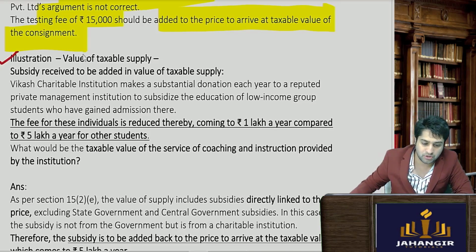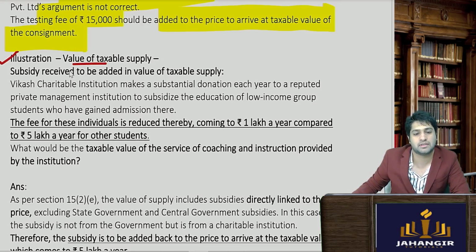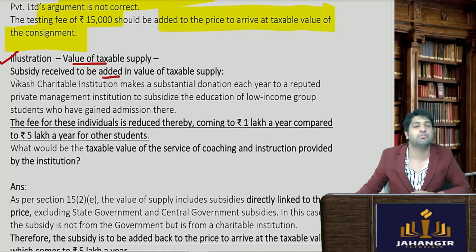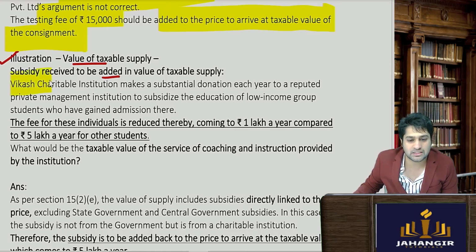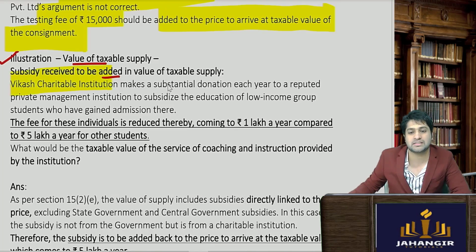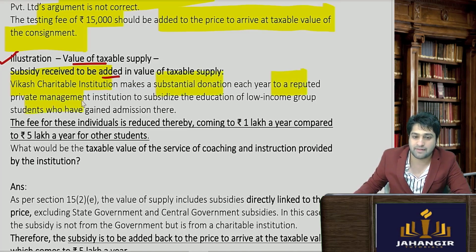Moving forward, your value of taxable supply. Subsidy received is to be added into the value of supply. Now let's take an example of subsidy. Vikas Charitable Institution makes a substantial donation each year to a reputed private management institution to subsidize the education of low income groups who have gained admission there.